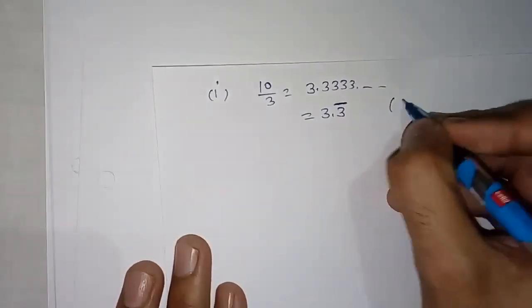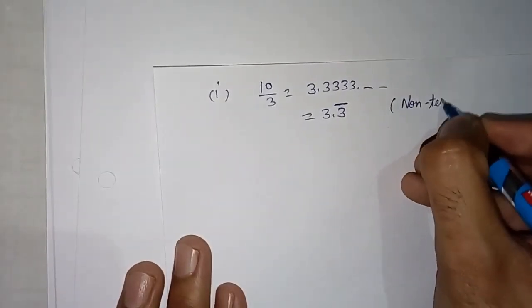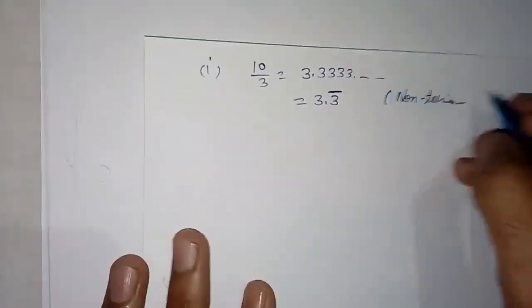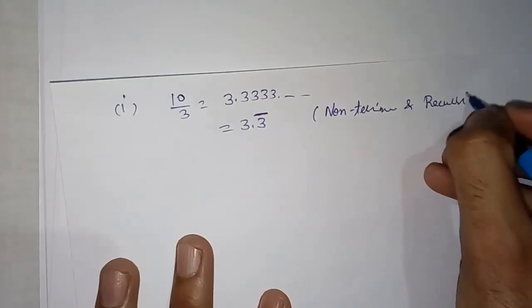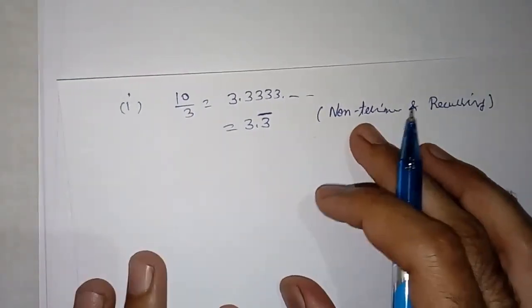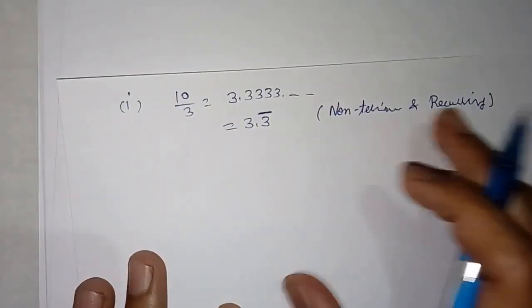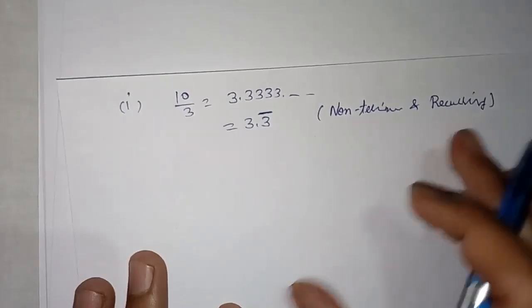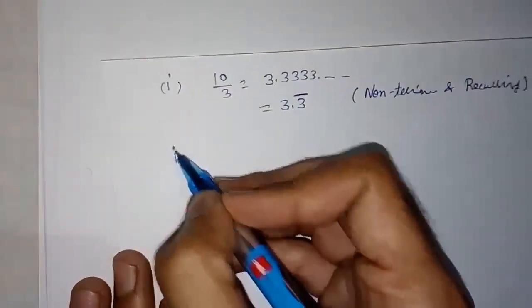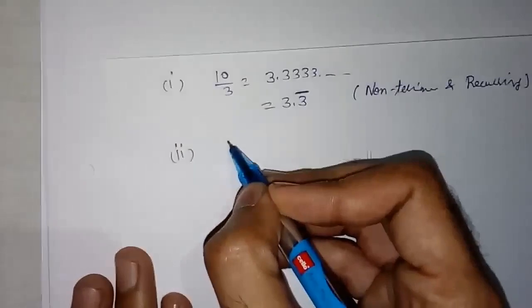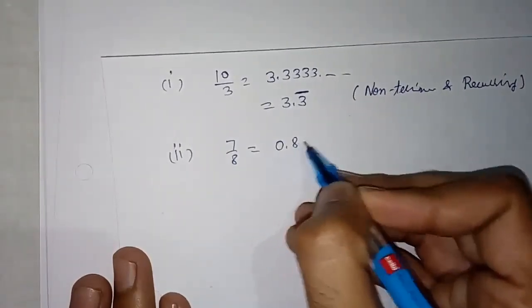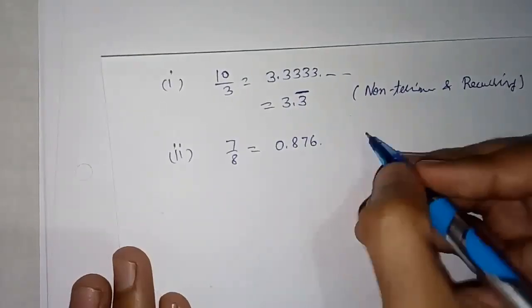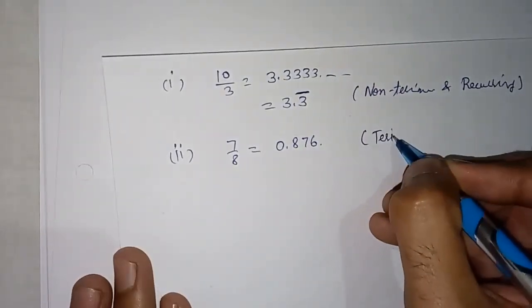So this division is non-terminating and recurring. Recurring means repeating. So if there is a division which is non-terminating and recurring, okay. Second, we have taken example 7 by 8. In this, the quotient came 0.875. Okay, so this is terminating.